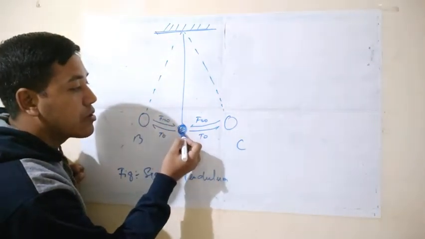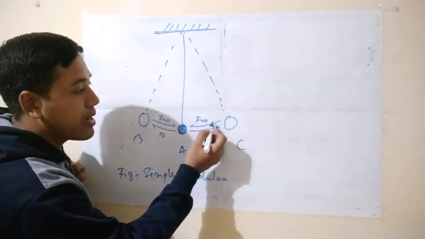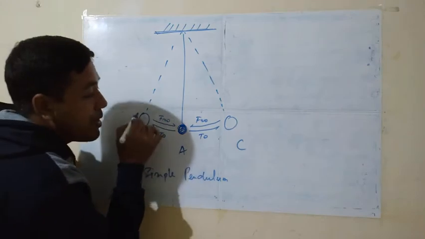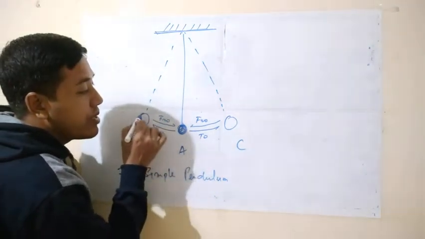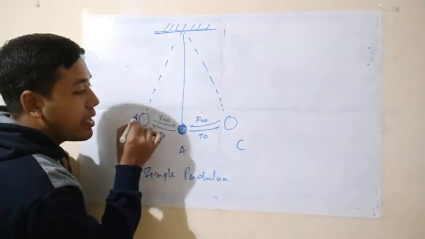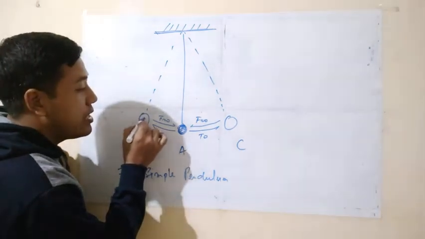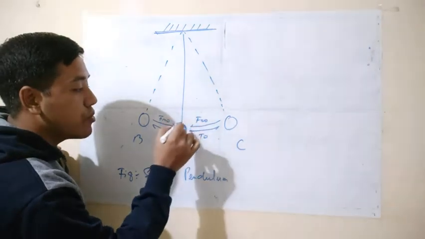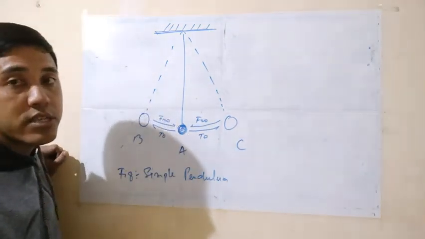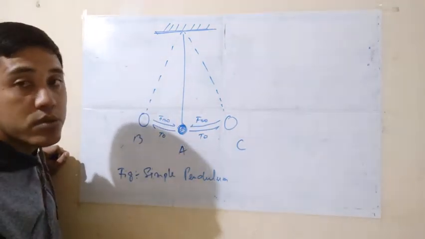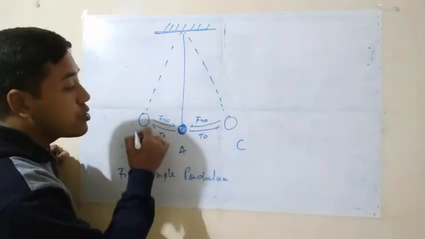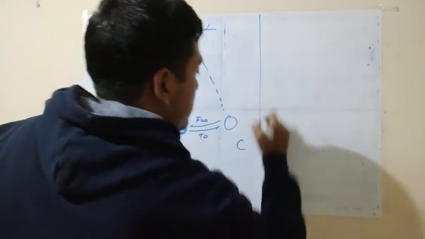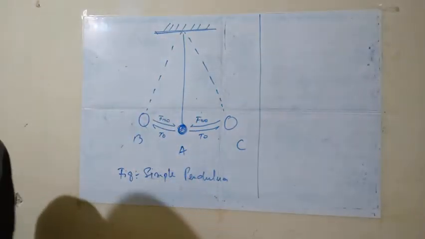From A it will go to C, that is 2, and come back to A portion, this is known as 4. This whole movement of the simple pendulum is known as the oscillatory motion.